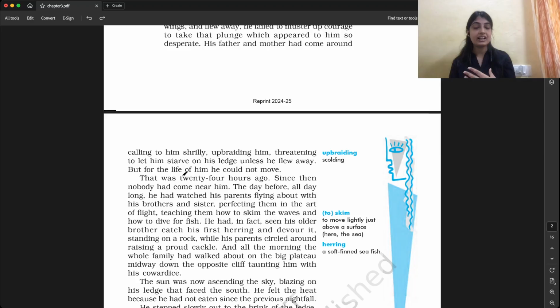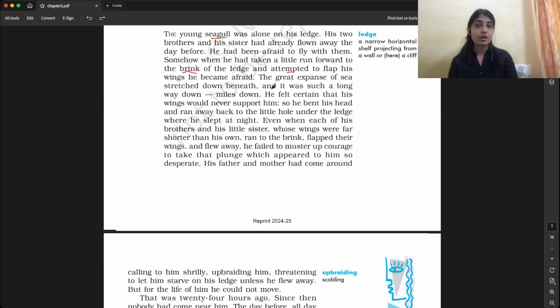All this happened: his brothers and sisters were able to fly, and their mother and father told him that he will not get food unless he flies. So he was alone and he was not able to fly. This was the story of 24 hours before.